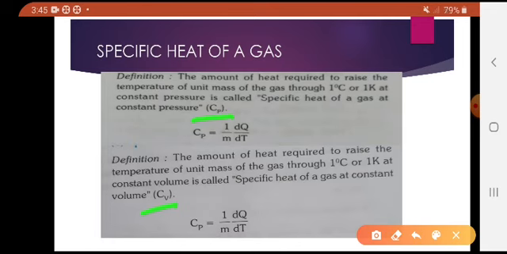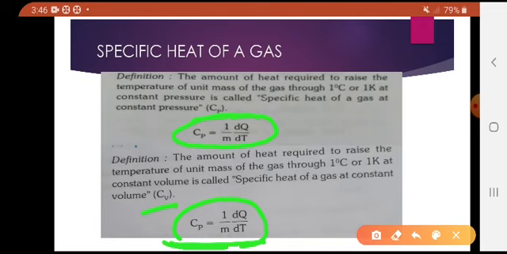Here the heat required to increase the temperature of unit mass through 1 degree Kelvin or 1 degree Celsius at constant volume is called the specific heat of a gas at constant volume. It is given by Cv equals 1 by m dq by dt, where m is the mass, dq is the heat given, and dt is the change in temperature. So gas has two specific heats.